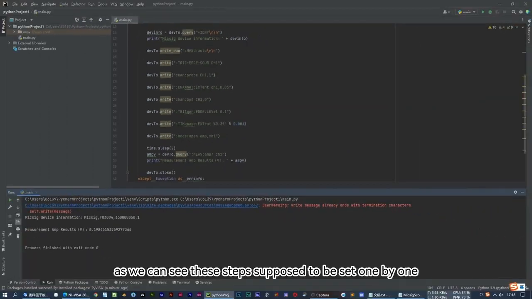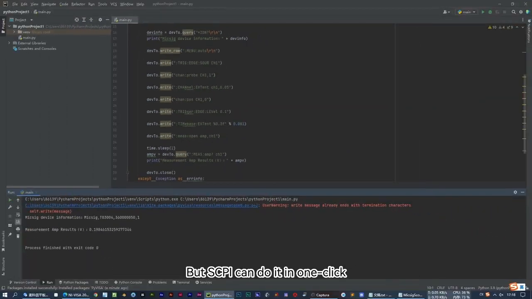As we can see, these steps are supposed to be set one by one, but SCPI can do it in one click, so we can conduct automatic measurements according to our actual needs. Let's try again.